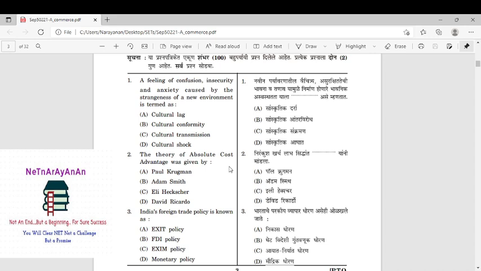These are all very, very easy questions. Comparative is Ricardo, absolute is Adam Smith, that's all.